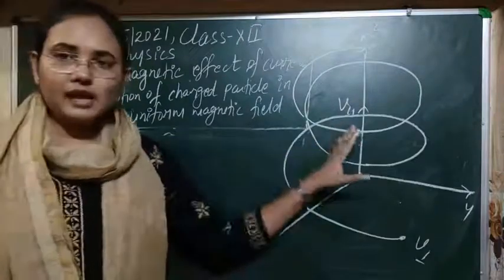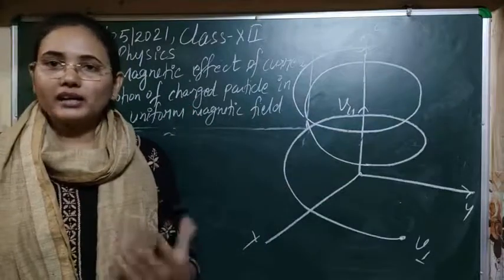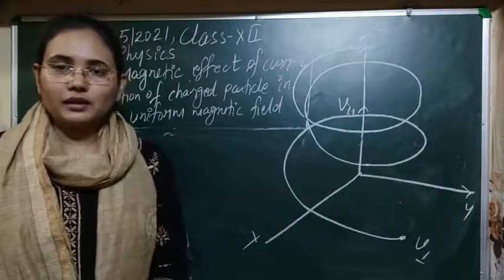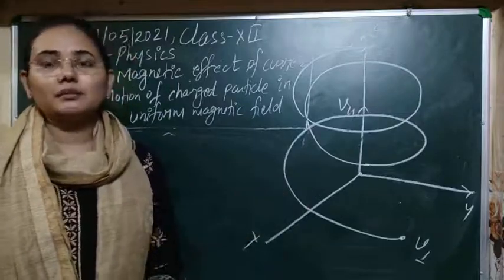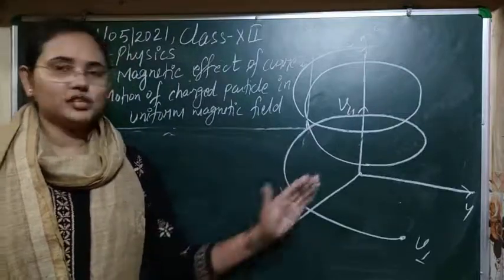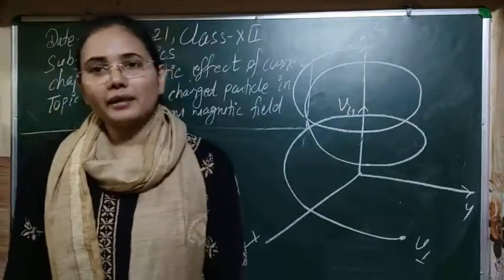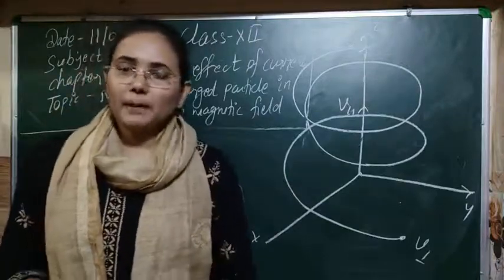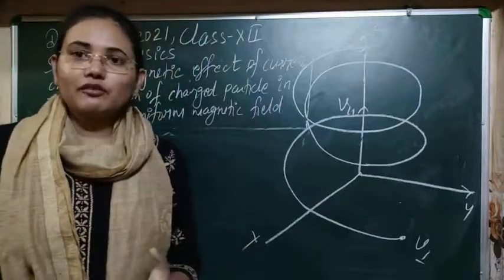So this is the helical motion that is done by the particle when it enters at any arbitrary angle. Now let's see how you can understand both earlier cases with the help of this motion. In the first case, the particle is moving along the magnetic field, so theta was 0 there.